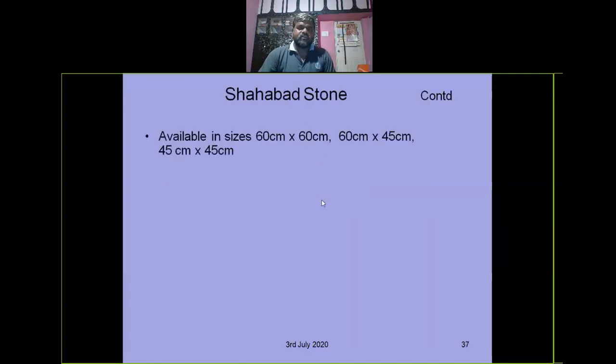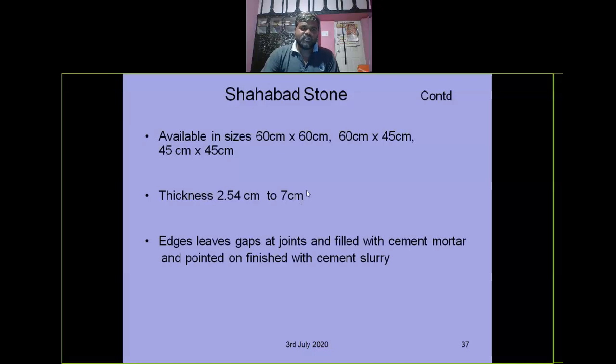See here, there are different sizes, even larger sizes than the Kadapa stones: 2 feet by 2 feet, 2 feet by 2.5 feet, 1.5 feet by 1.5 feet, and rectangular sizes are there. Thickness is more compared to Kadapa stones, 1 inch to 2.5 inches. The edges leave a gap at joints, filled with cement mortar, pointed and finished with a cement slurry.